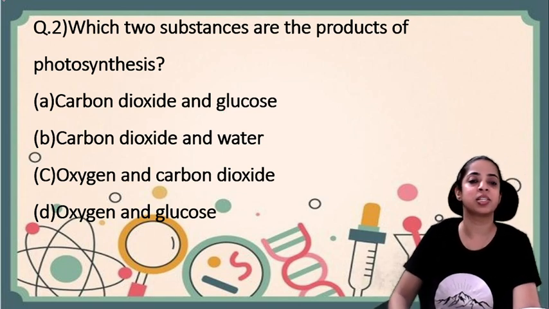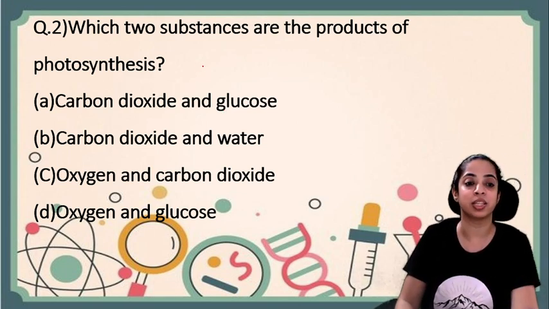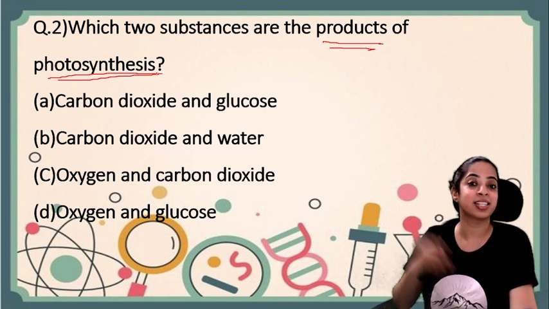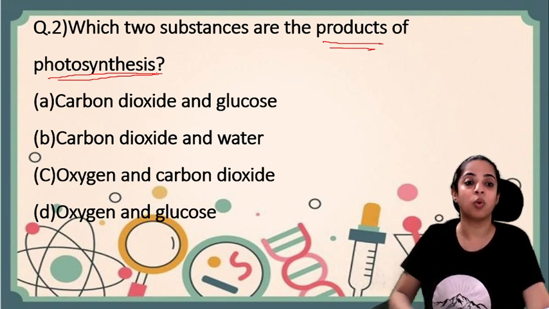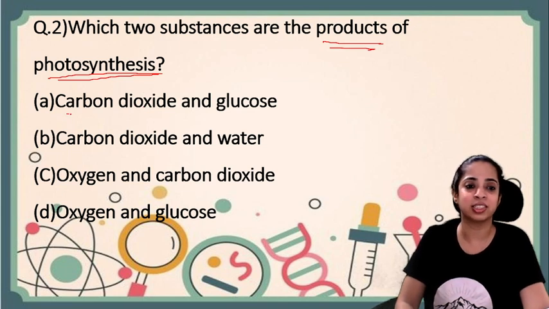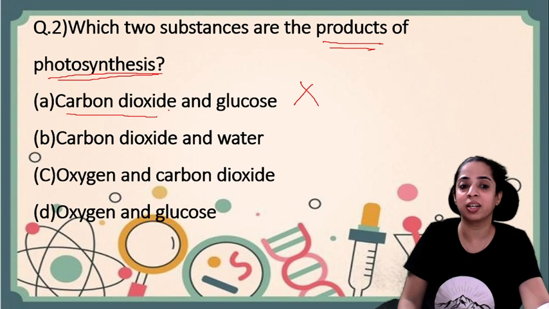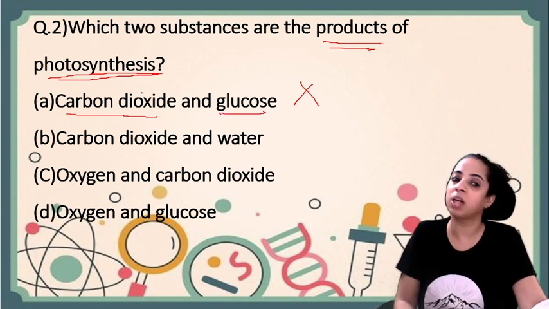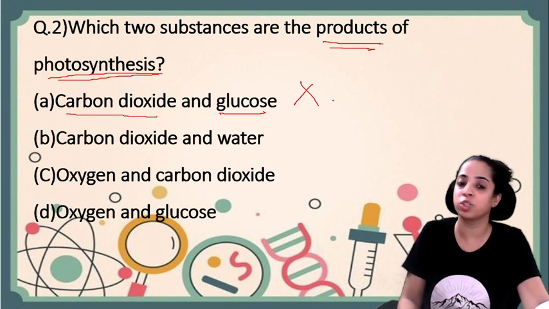Which two substances are the products of photosynthesis? So they are asking about products of photosynthesis. Always remember, photosynthesis is done by plants, and what does a plant give out? What is the product of photosynthesis? Is carbon dioxide given out? No. So the first option cannot be correct. Carbon dioxide and glucose are not the products. Glucose is the product but carbon dioxide is not. So the first option is wrong.